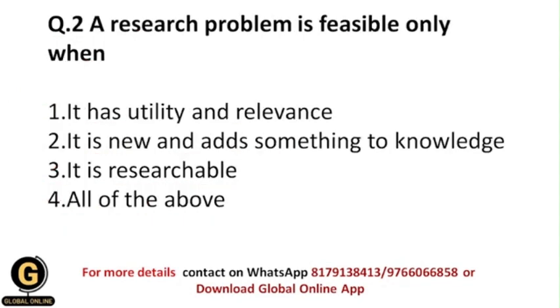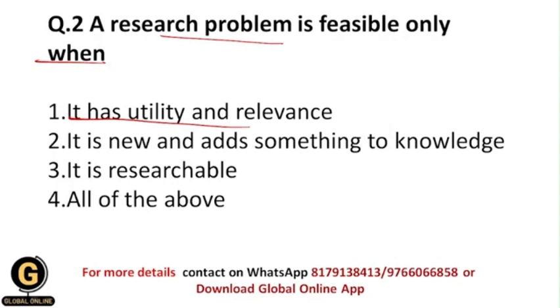A research problem is feasible only when. So when is a research problem feasible, what are these conditions, after which we think that the research problem is feasible? So let us see the options. It has utility and relevance. It means that a research problem should have utility. It means that it should be useful for our future generation.